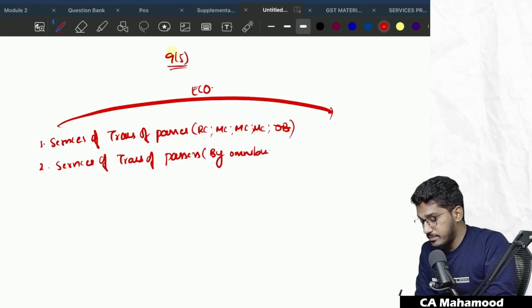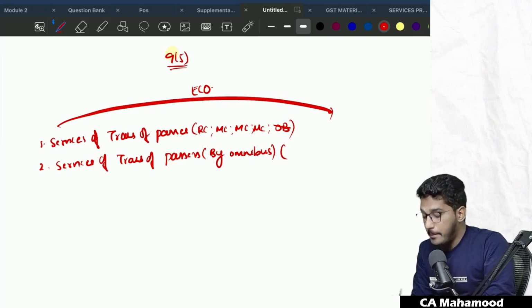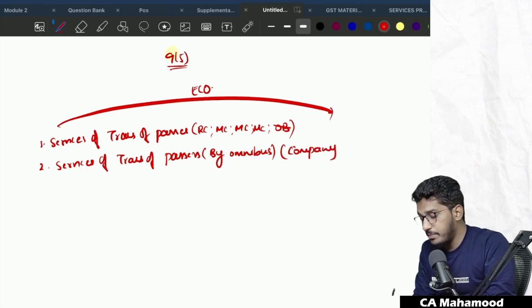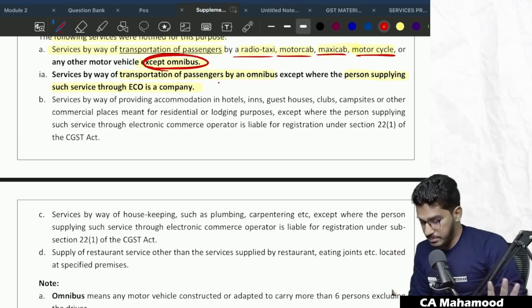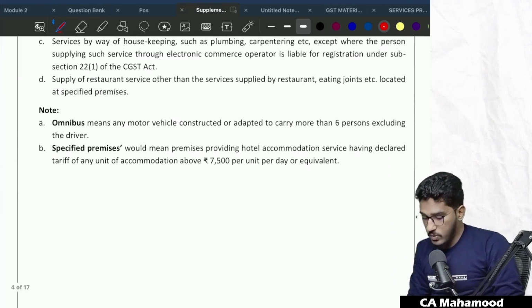By omnibus, except when the person whoever is providing the transportation of services by omnibus is a company. It should not be a company. Sir, what is exactly omnibus? See, I will try to explain it in a simple way. Please follow. So what is omnibus?